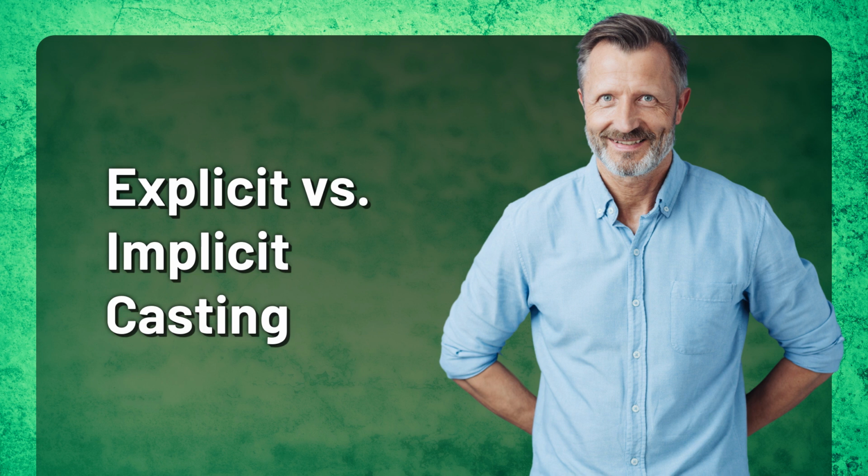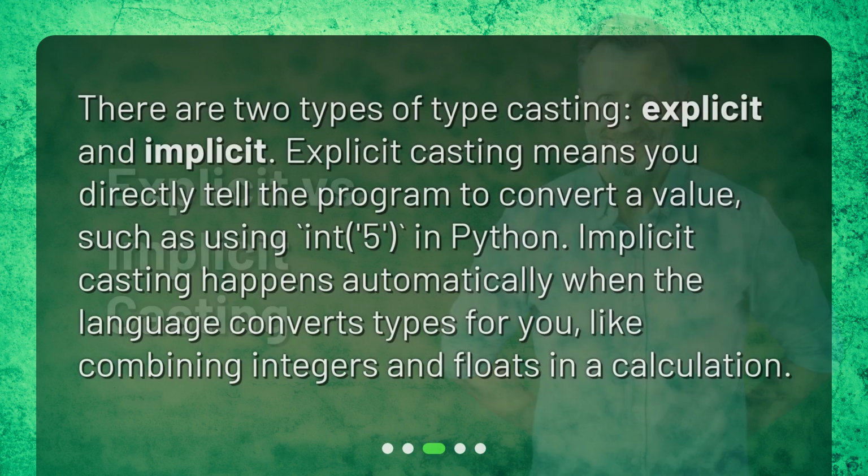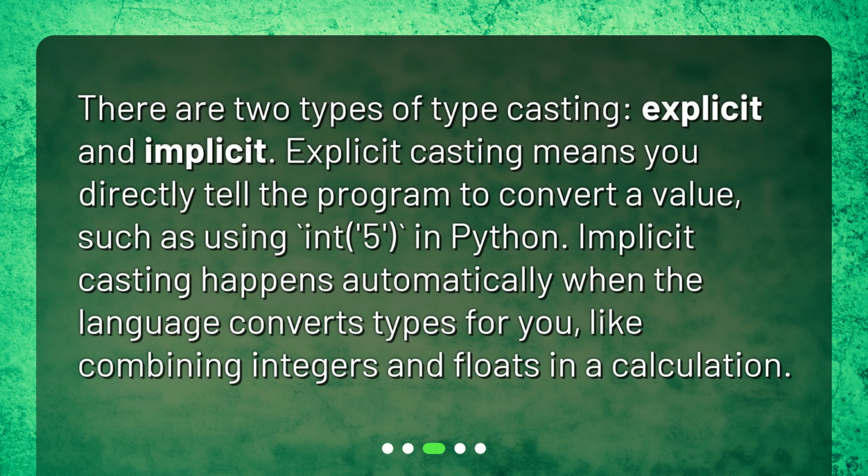Explicit versus implicit casting. There are two types of typecasting: explicit and implicit. Explicit casting means you directly tell the program to convert a value, such as using int(5) in Python. Implicit casting happens automatically when the language converts types for you, like combining integers and floats in a calculation.